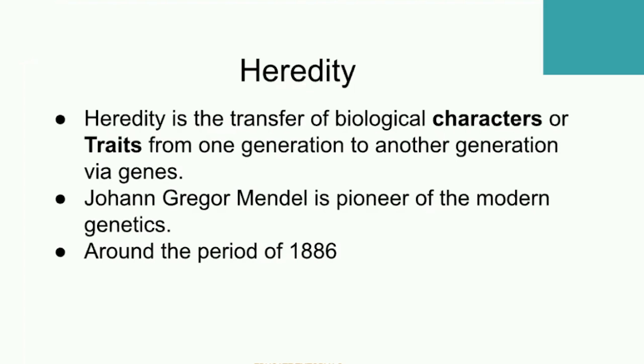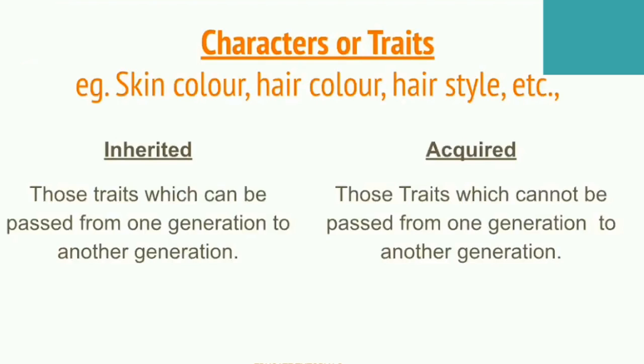We all know that characters or traits, like skin color and hair style, are characters which can be transferred from one generation to another, from parents to offspring, via genes. And we all know that a gene is a segment of DNA. DNA contains the sequence of those traits. Mendel is the father of genetics. He proposed the term genetics around 1886.